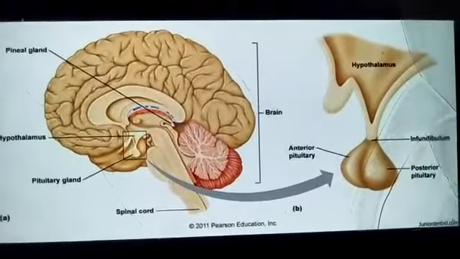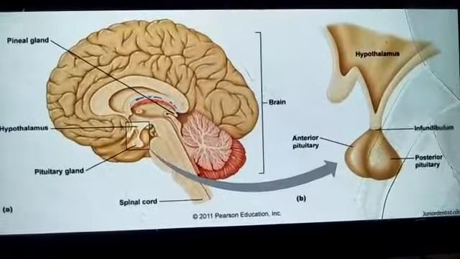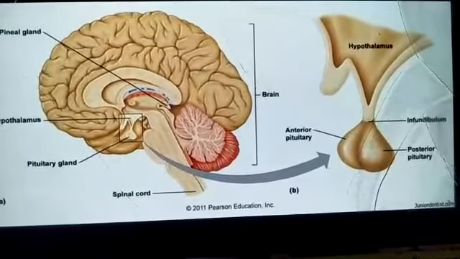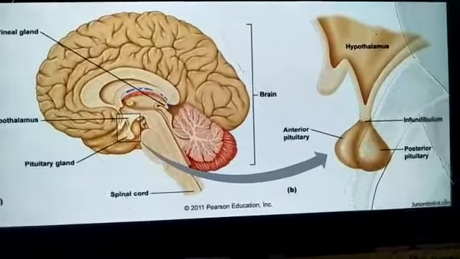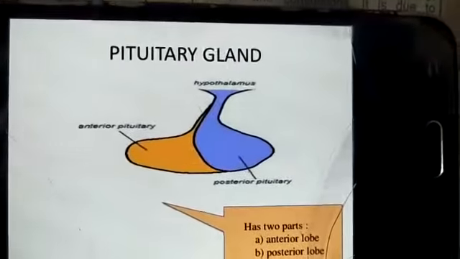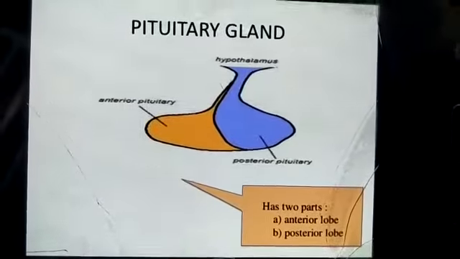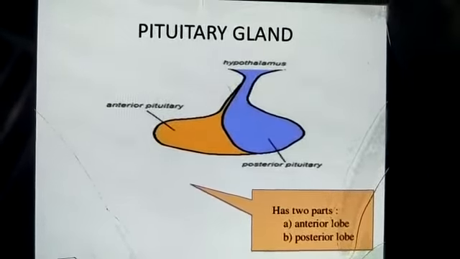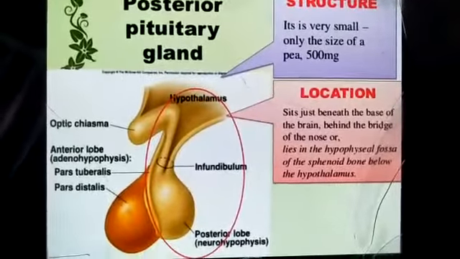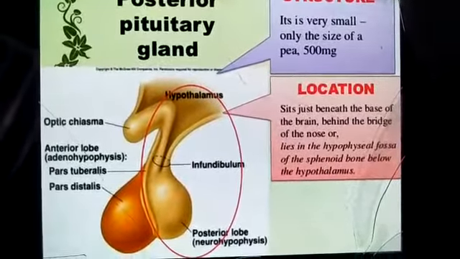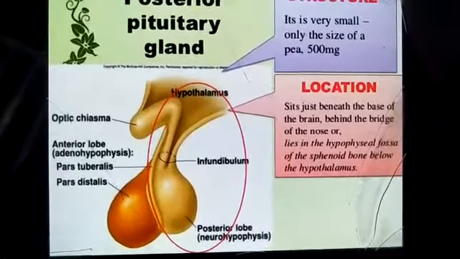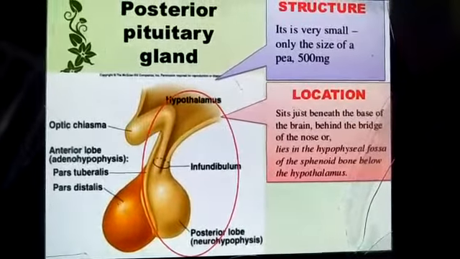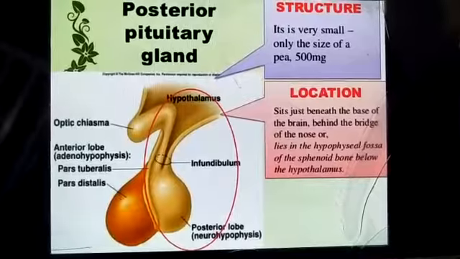And we have already discussed its location, just beneath the hypothalamus as you are seeing in the picture. It has two parts, the anterior pituitary and the posterior pituitary. We discussed the anterior lobe in our previous video. Now we are going to discuss the posterior lobe in this video. Now we will discuss the hormones that are produced by the posterior pituitary gland.